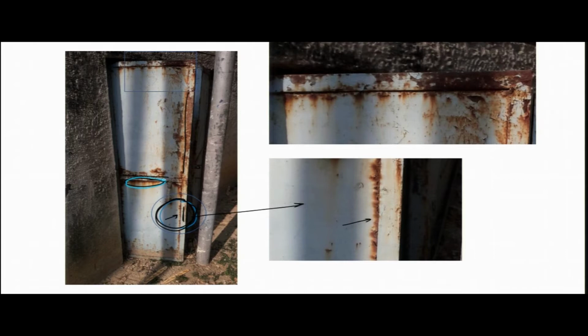If you see this small portion, this is another metal sheet bend, which is also a folding. That folding allows a small gap between the actual sheet and the folding, so that forms a crevice. Similarly, if you go to the top part, this part is also zoomed here.